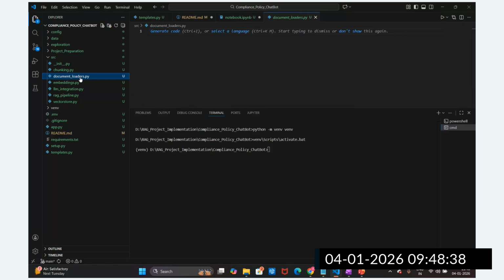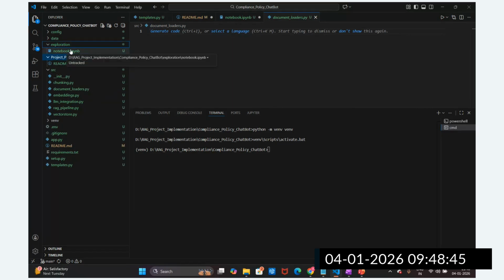This is a .py file. For exploration purposes, we are using the .ipynb file. This is interactive. The exploration notebook is nothing but an interactive environment where we can understand and experiment with things. So that is the reason we are using the .ipynb file.